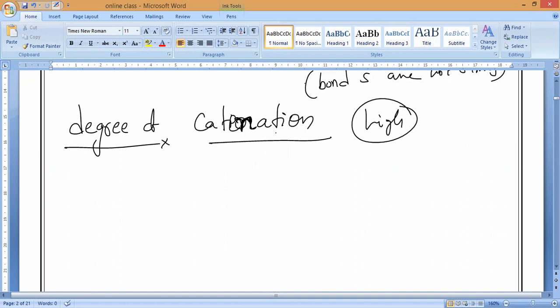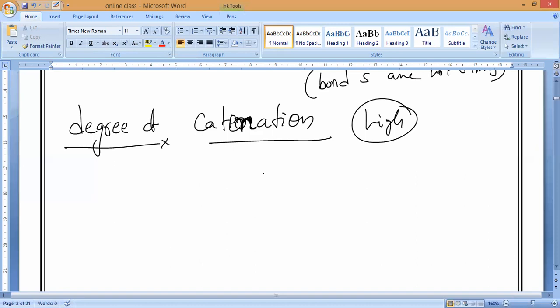Are you understanding? Because of this property called self-linking, self-combination, or catenation, carbon forms millions of compounds, even though the percentage of carbon is very, very small. Are you clear, guys? Any doubt, you can ask me till here.